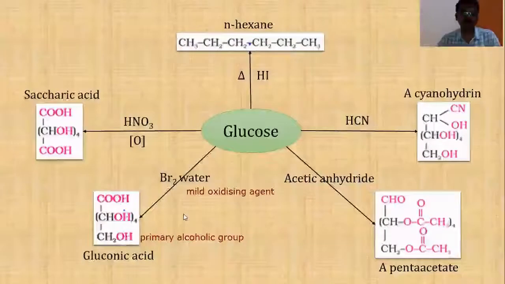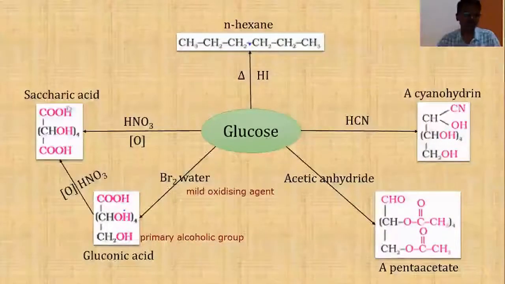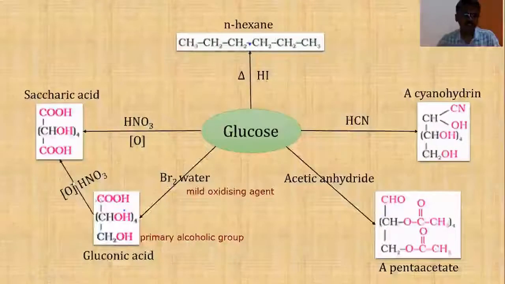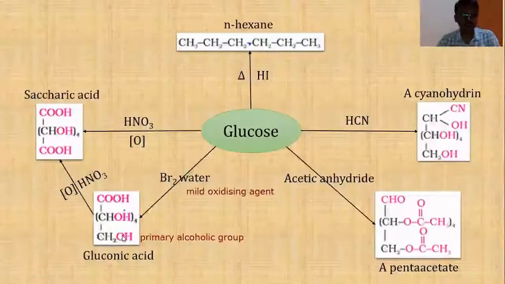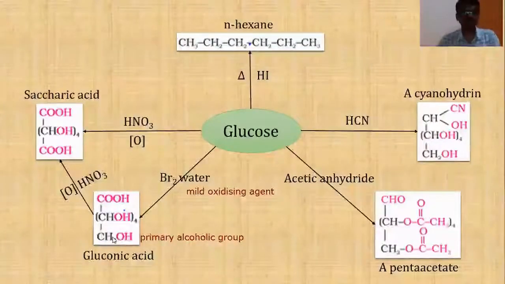That can be reconfirmed by oxidizing gluconic acid further into saccharic acid by the same oxidizing agent. Here there is only one COOH. If you oxidize this gluconic acid, you will get saccharic acid, because this CH2OH will be oxidized into COOH. So this CH2OH, if it gets oxidized into COOH, has to be a primary alcoholic group. That is the indication it is giving.